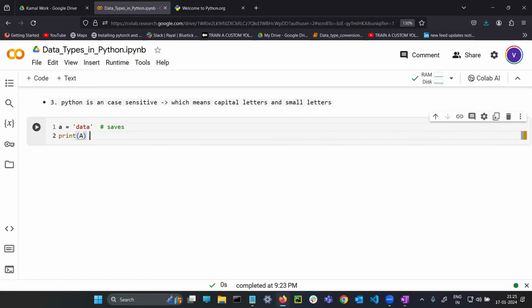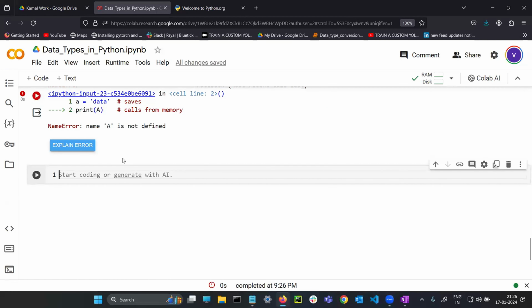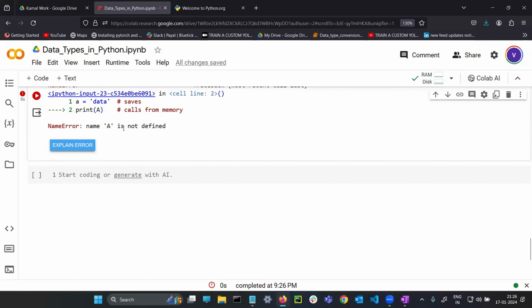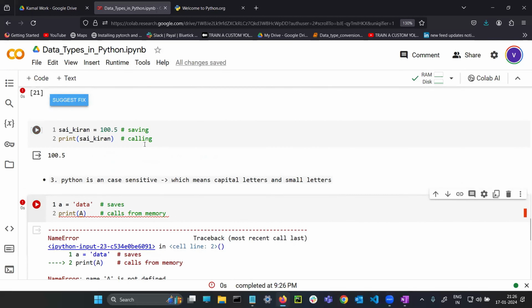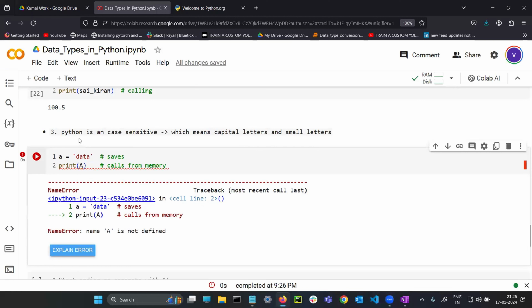Saves in memory and calls from memory. Name capital A is not defined. This will save it in the memory, but you are calling the capital A which is not there in the memory. This is rule number 3. Variables are case sensitive. Small means small, capital means capital. That's it.